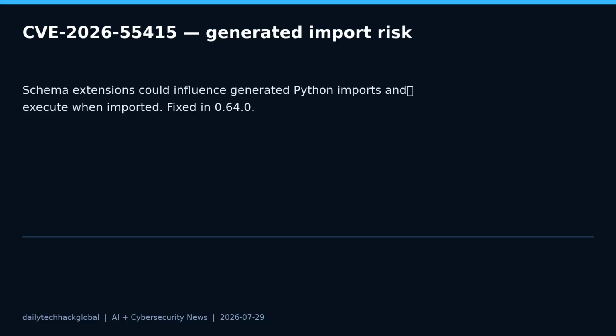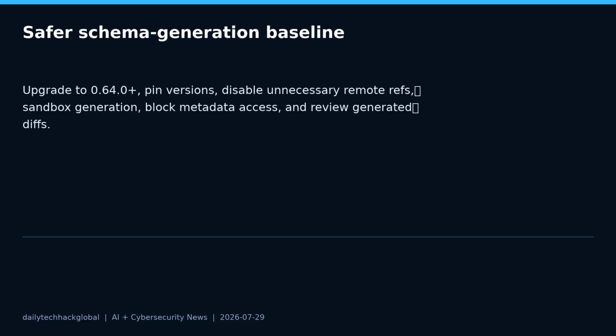The safest practical baseline for this whole datamodel-code-generator cluster is simple: upgrade to at least 0.64.0, pin that minimum in your lock files and CI images, disable remote references unless you truly need them, allow list known schema hosts, run generation in a sandbox without cloud metadata access, mount workspaces read-only where possible, and do not import generated code until it has passed review or automated checks. If you accept schemas from customers, partners, issue reports, pull requests, or public repos, isolate that path from your normal developer credentials.